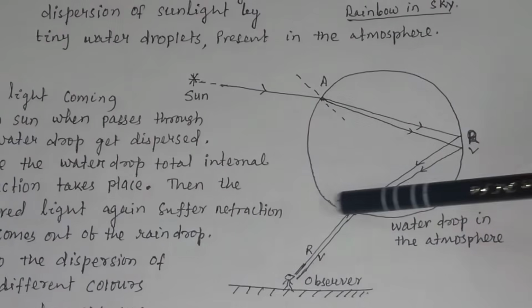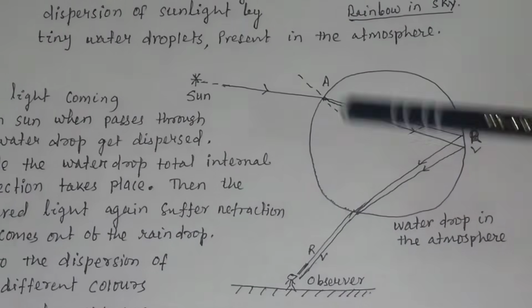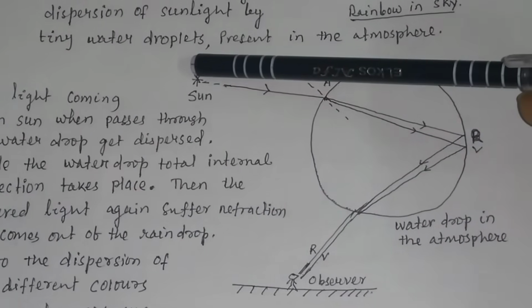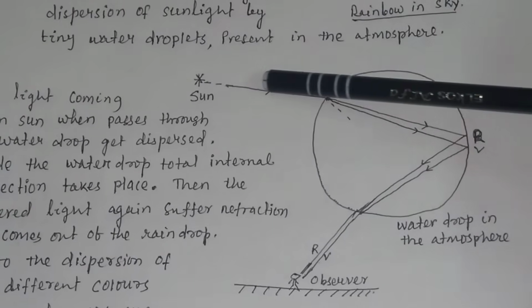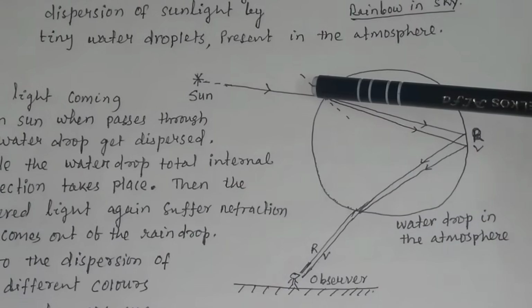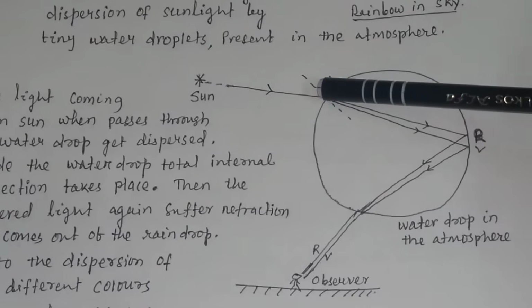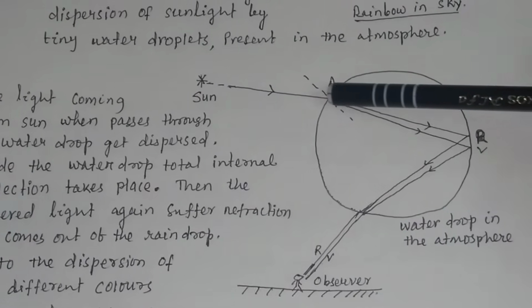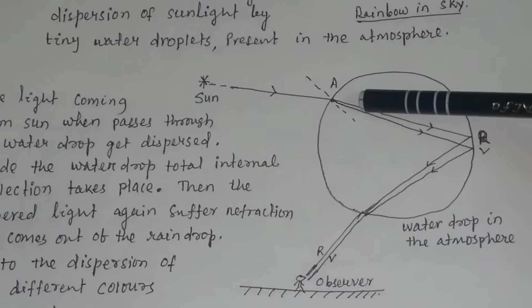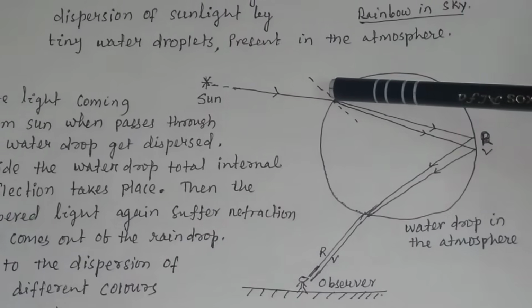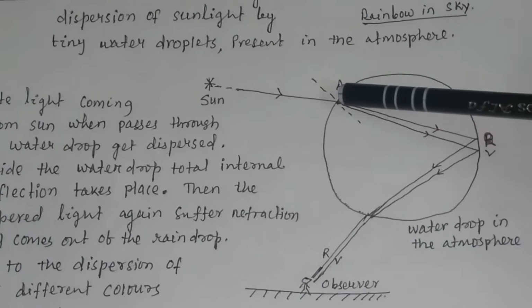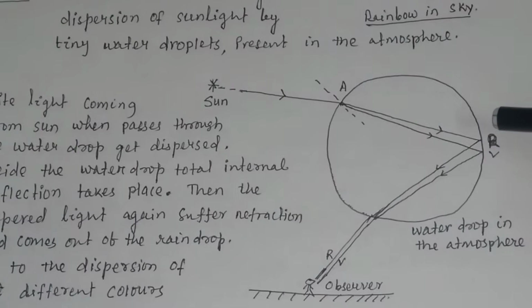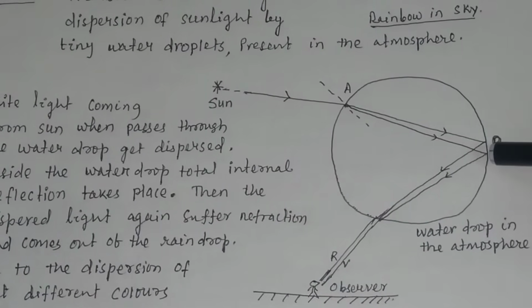You see, this is a water droplet and this is the sun. White light is coming from the sun. When it enters the droplet, what happens? It is dispersed. It splits into 7 colors from red to violet.